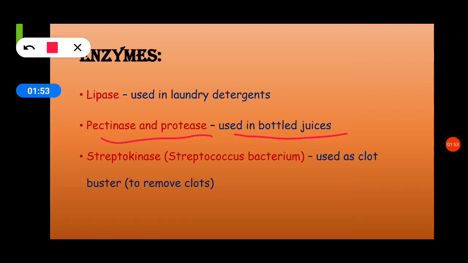The juice we get from the market is more clear as compared to homemade juice. Streptokinase is an enzyme which is produced by the Streptococcus bacterium and it is used as a clot buster to remove clots from the blood vessels.